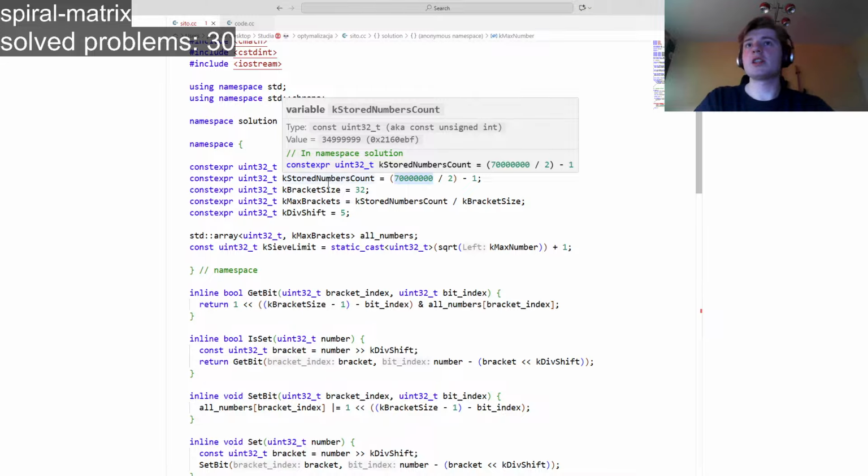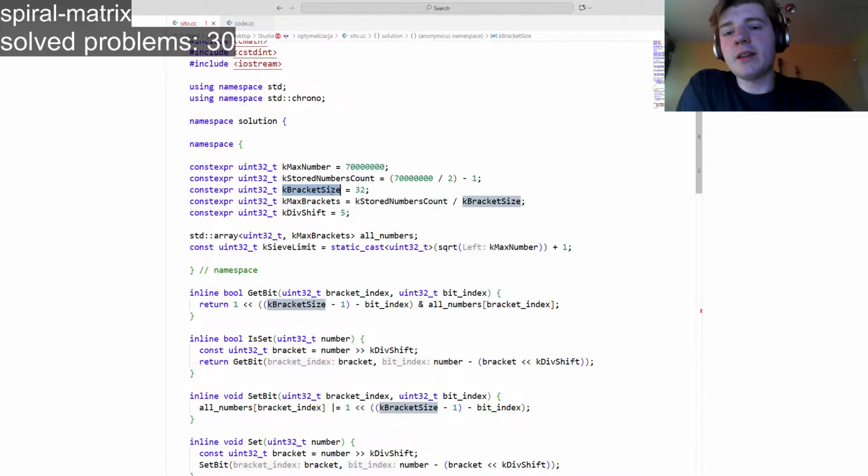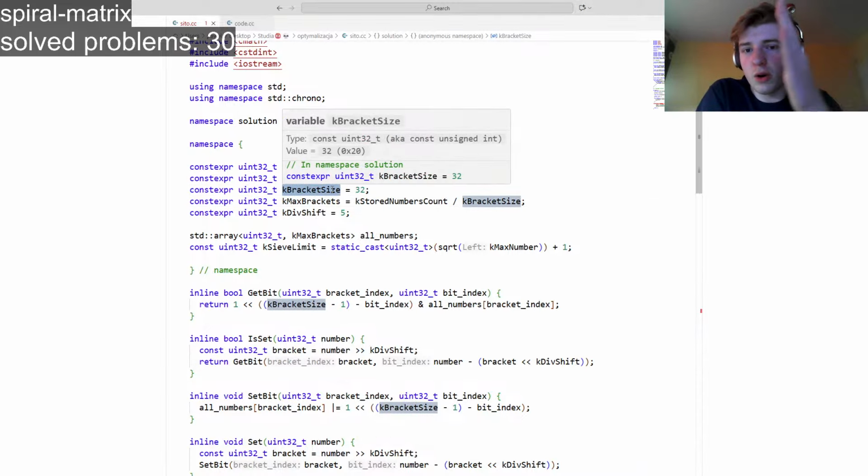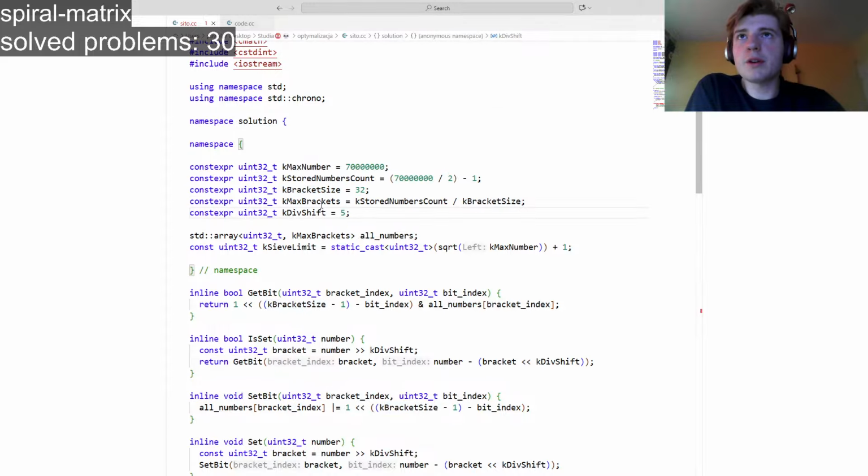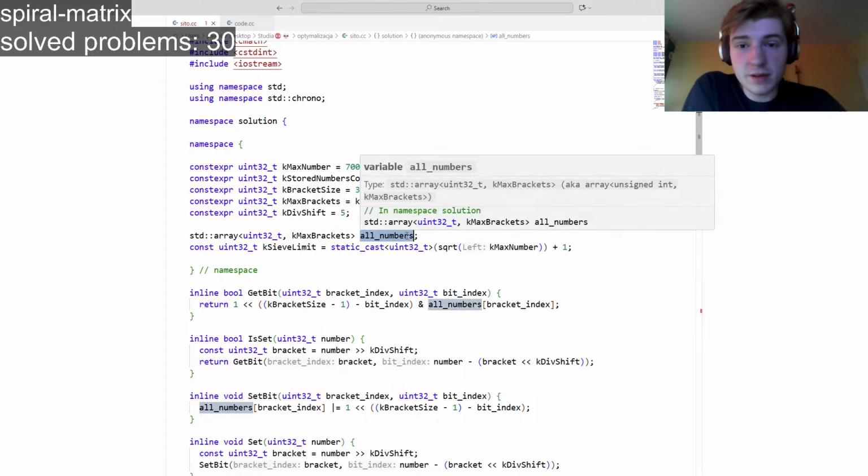As you can see, we define a bracket size, which is basically how long the integer is here, so 32 bits. And then we create some number of brackets. I'll talk about why we use this soon. We create some max number of brackets, and then we create an all-numbers array, which basically will store all numbers. And why are we doing it here, not in the main function? We are doing it in a global scope. I mean, kind of global scope. It's really a namespace, but this is a global scope, to be honest.